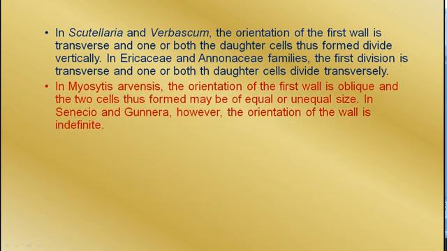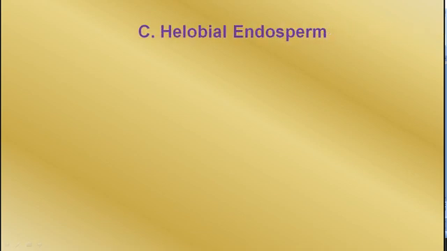In Myosotis, the orientation of the first wall is oblique and the 2 cells thus formed may be of equal or unequal size. In Senecio and Gynura, however, the orientation of the wall is indefinite. So there is much variation in the division pattern in cellular endosperm.